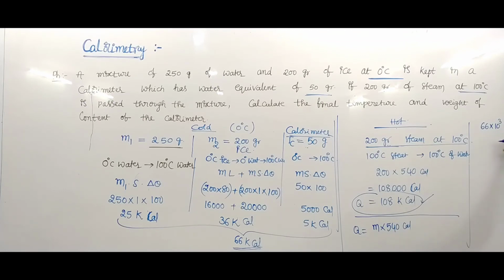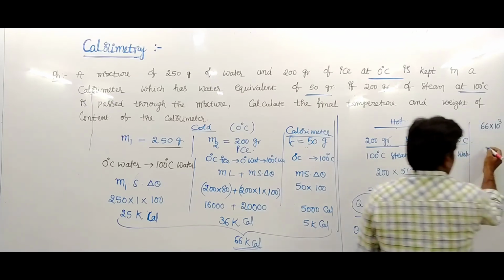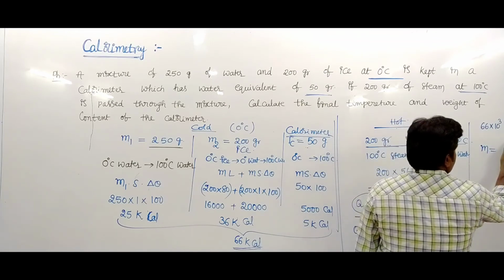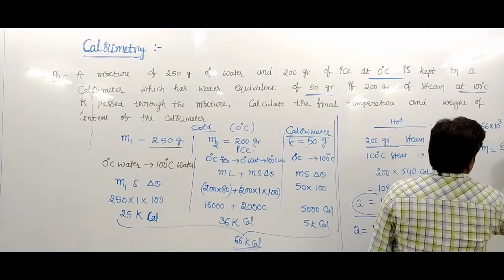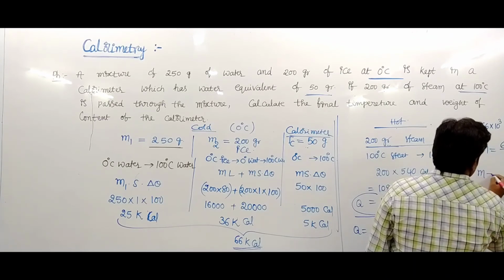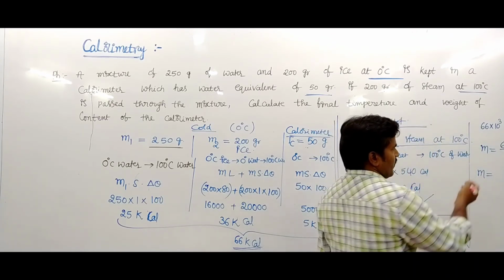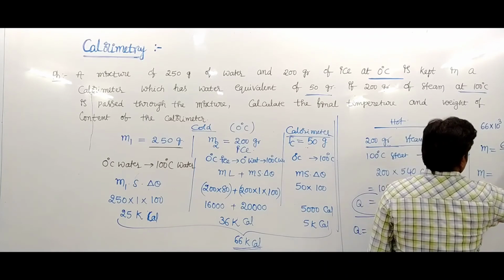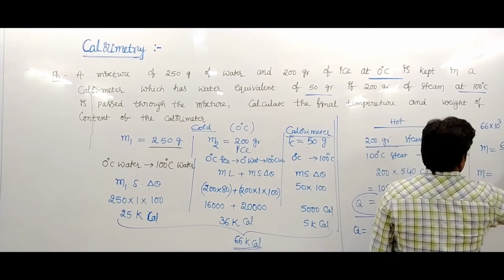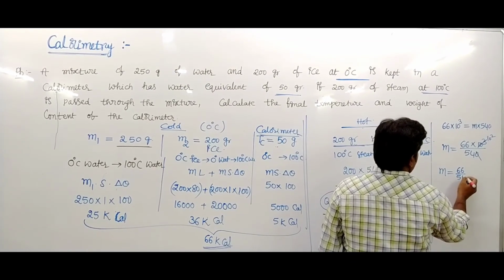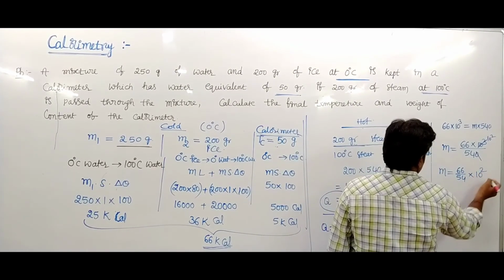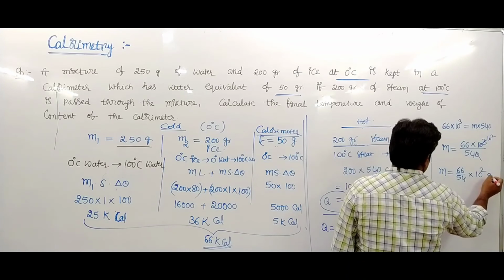So the condensed mass m is 66 into 10 power 3 upon 540, which is 66 by 54 into 10 square gram.